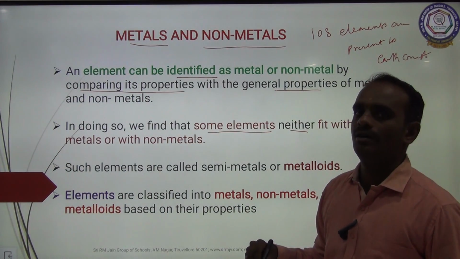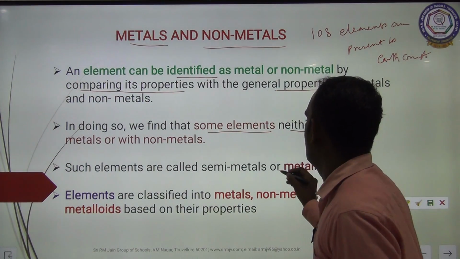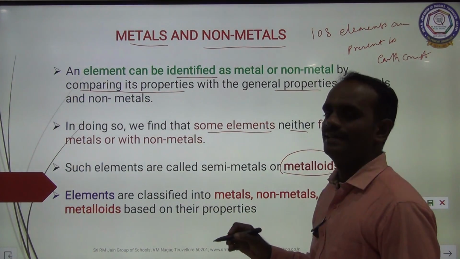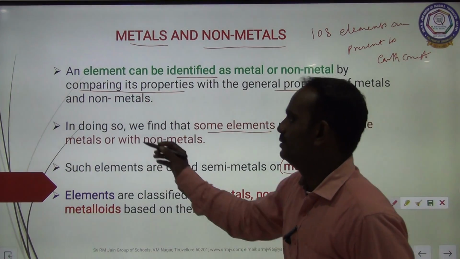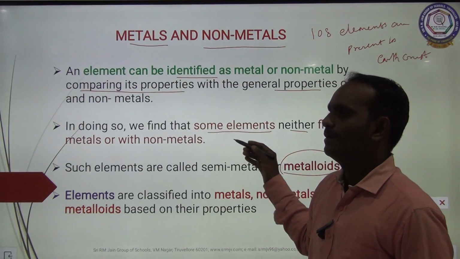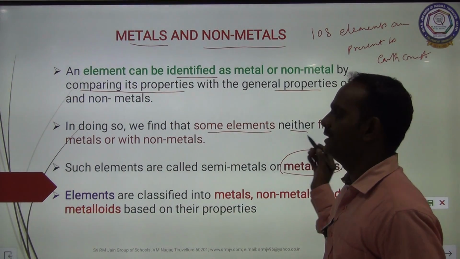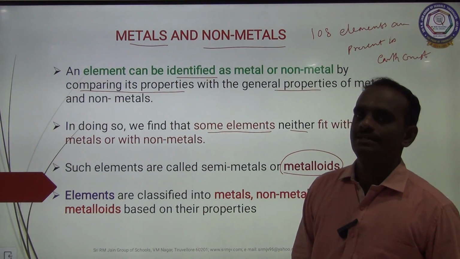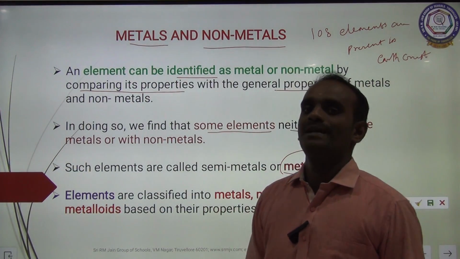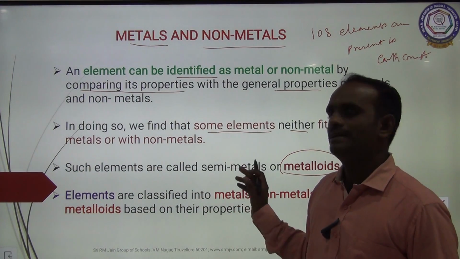Such elements are said to be metalloids, also called semi-metals.